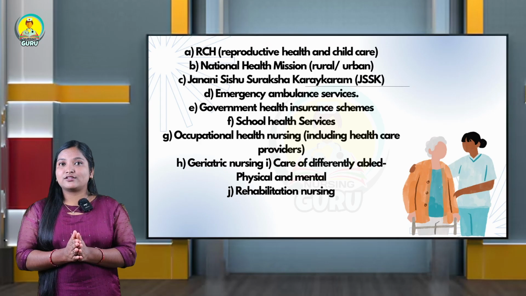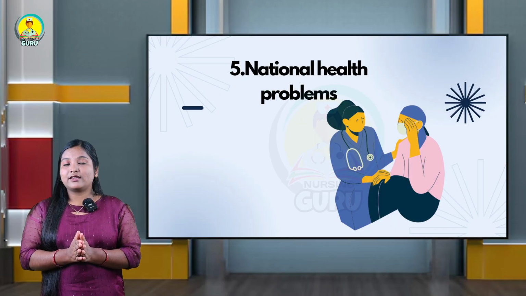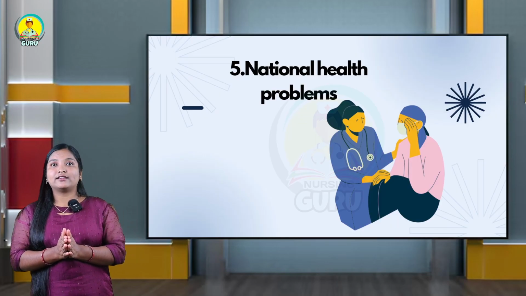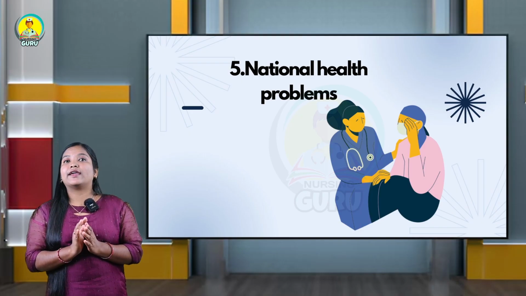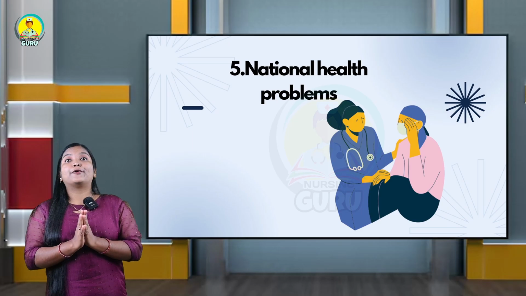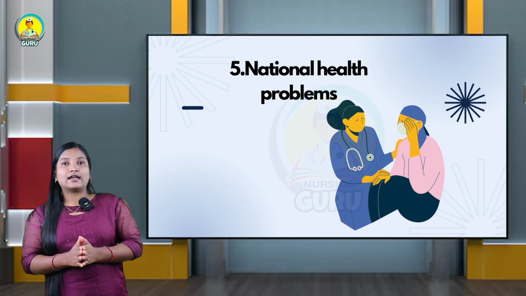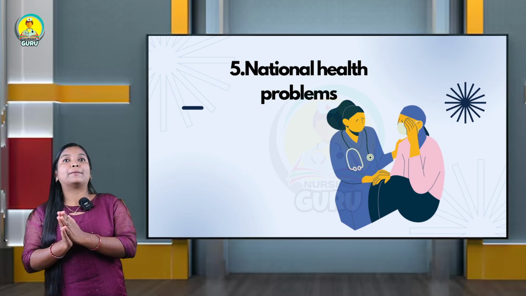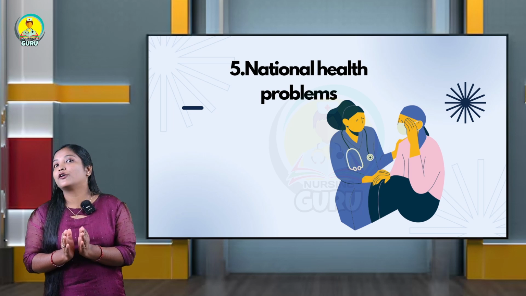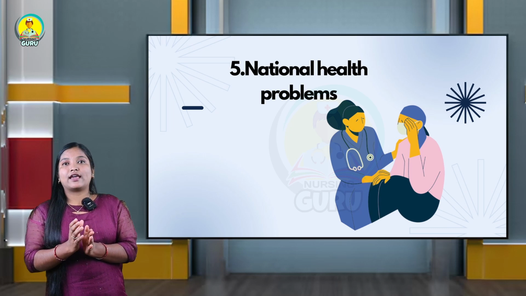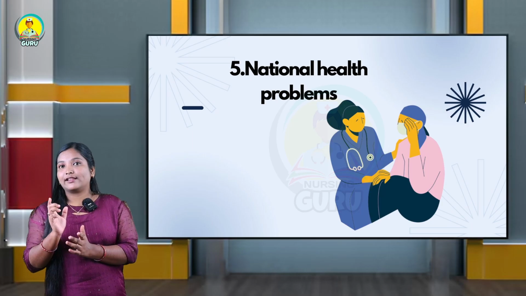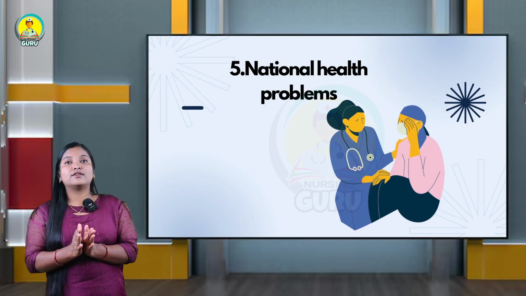And the next unit is the 5th unit, that is national health problems. Okay, this is also one of the very important units. In this unit you are going to study about the problems present in the community. Okay, the problems which are present in the community, those things you are going to study in this unit. In that also they have specified the national health problems. Okay, that is the 5th unit.